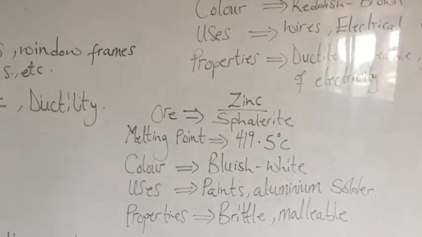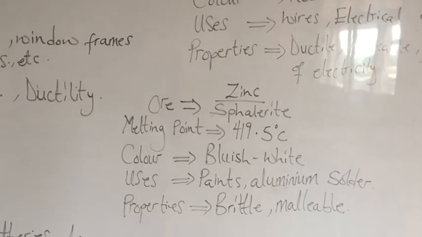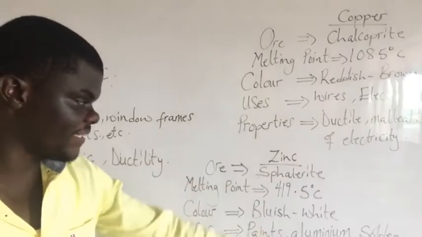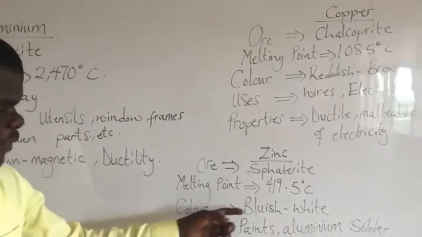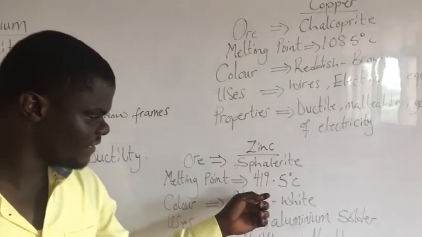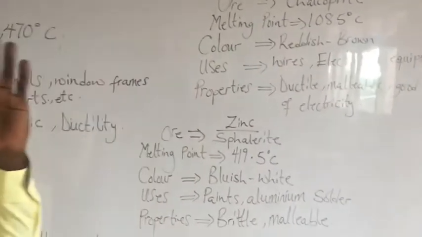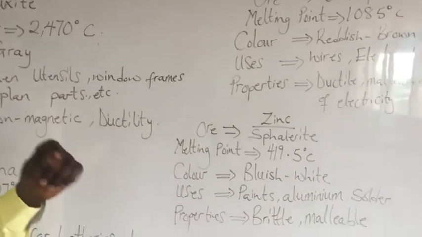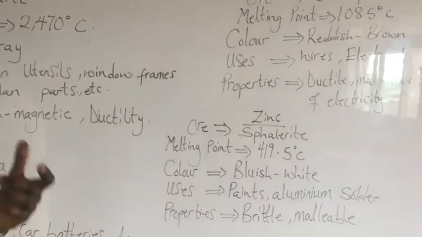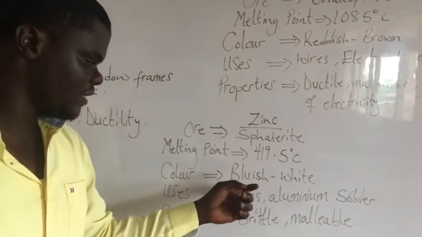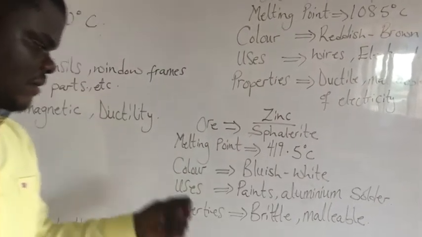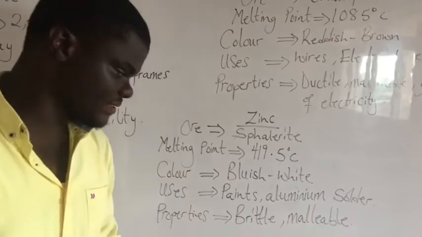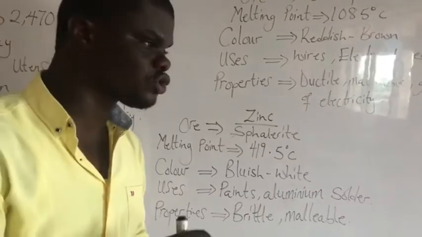Now we move on to zinc. Now the melting point is 419.5 degrees Celsius. The color is bluish white. Now, zinc is also used for paint, and it's also used for aluminium solder.